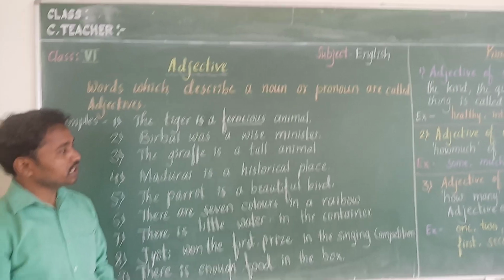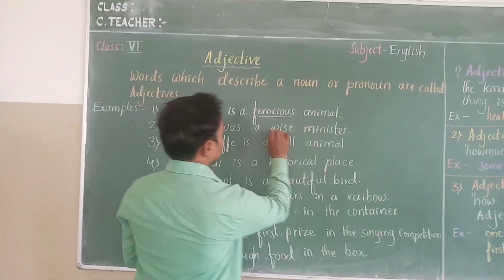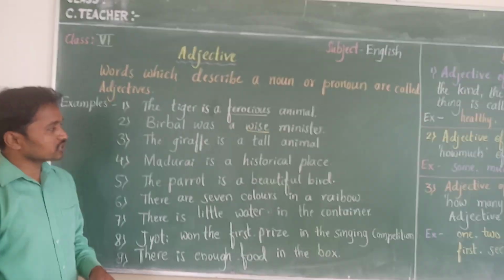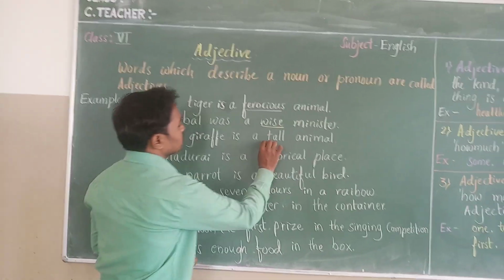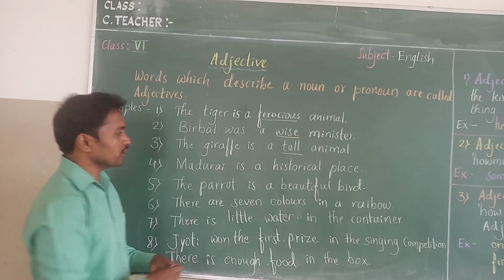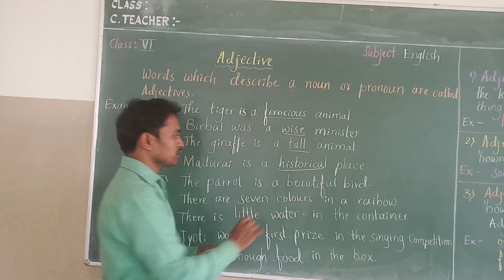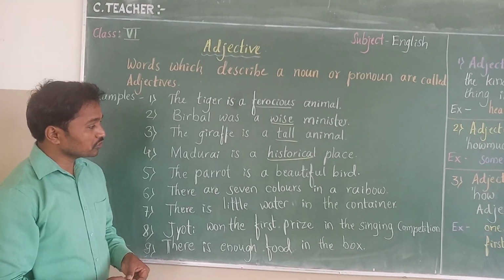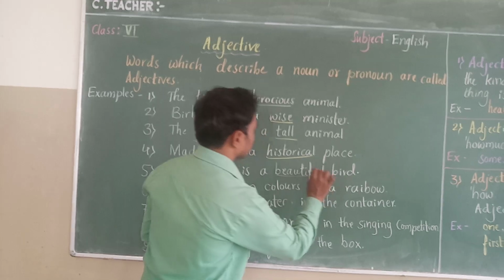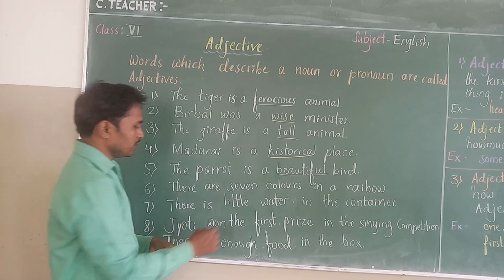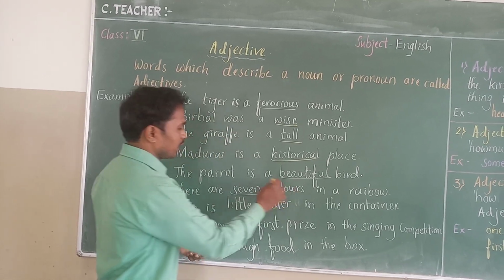Birbal was a wise minister. Wise is adjective. Next one, the giraffe is a tall animal. Here tall is adjective. Fourth one, Madurai is a historical place. Historical is adjective. The parrot is a beautiful bird. Beautiful is adjective. There are 7 colors in a rainbow. 7 is number and describing colors.